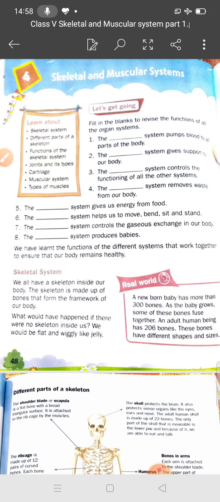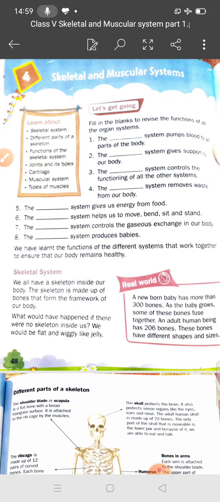Yes student, circulatory system. And student, I will send the PDF of this page number 48. Okay student, don't worry, first you listen, but you can note down the exercise of this page number 48 if you want to. So the circulatory system pumps blood to all parts of the body.